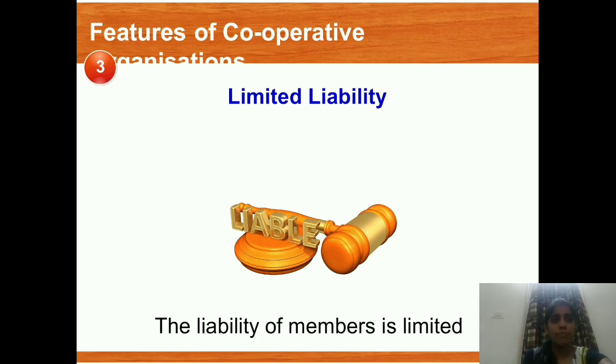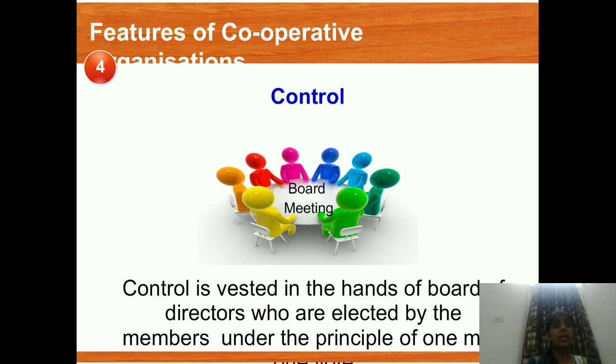Moving to the fourth point, we have control. It means that control is vested in the hands of the board of directors who are elected by the members. The whole control lies in the hands of the board of directors. They have the whole control in their hands. And the board of directors are elected by the members under the principle of one man, one vote. All the board of directors are selected by the members only. You know what is the system of one man one vote?